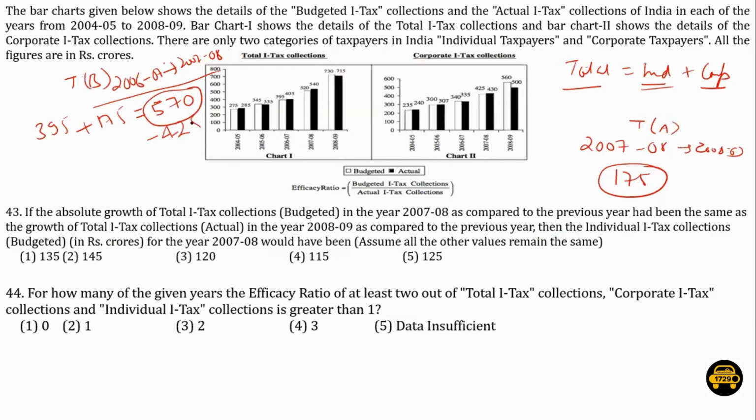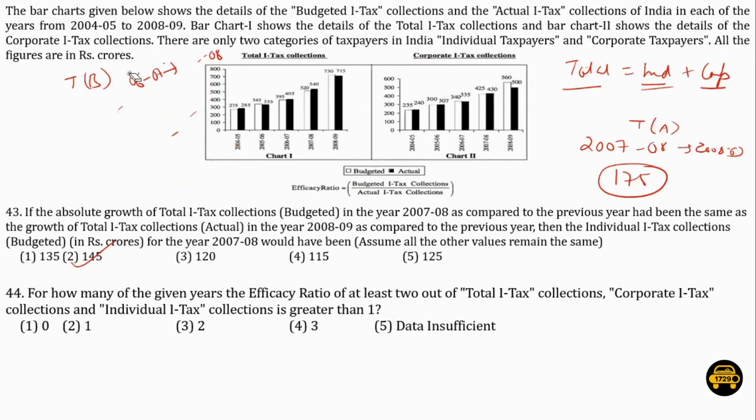So if you want to calculate for individual, you just have to subtract it, and the answer will come out to be 145. This question had a little complicated language, but if you just break down the information in smaller parts, you'll be easily able to crack it. Now moving on to the next one.